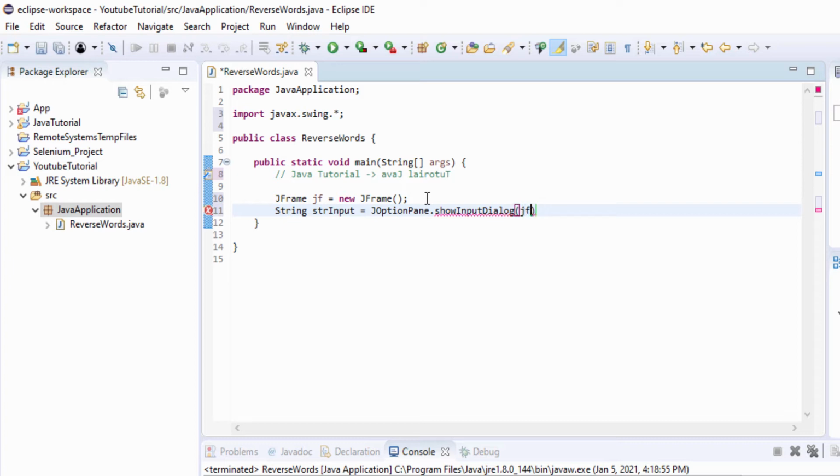Then we'll pass our gframe and put our string which will be displayed to the user. So it will be "Input your text".